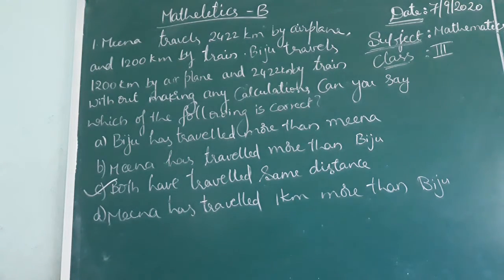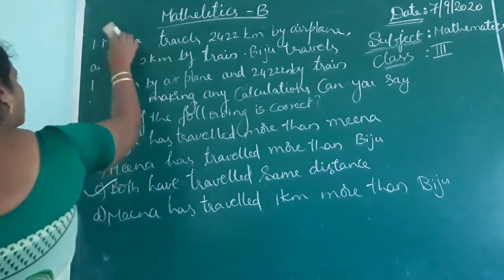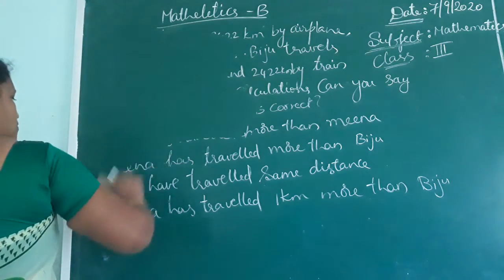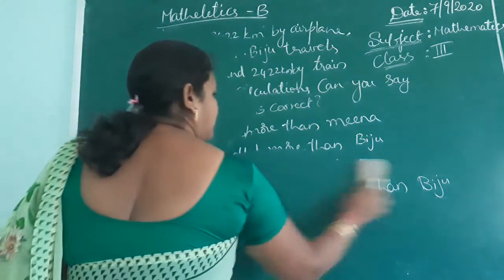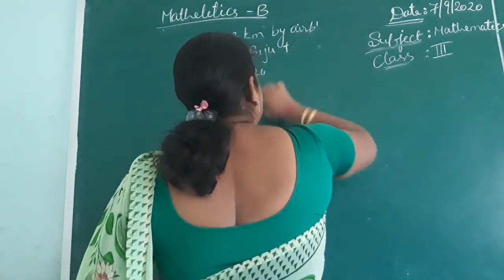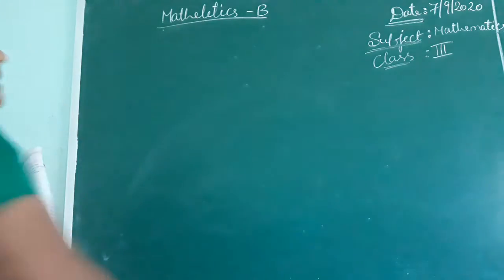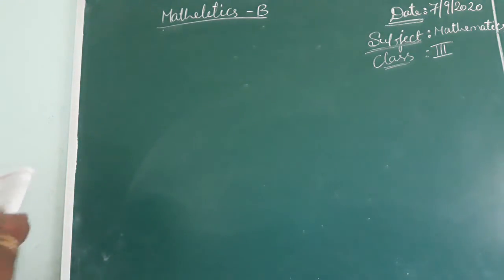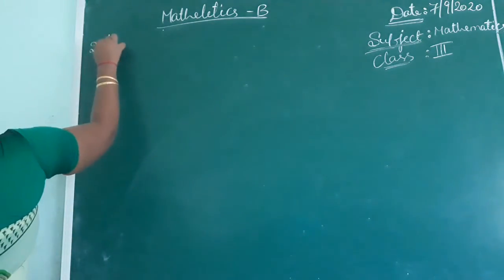Second question. Here also the question looks long, but the answer can be found without any calculation. We can say the answer by seeing the digits, by seeing the numbers. Okay, children. First one.